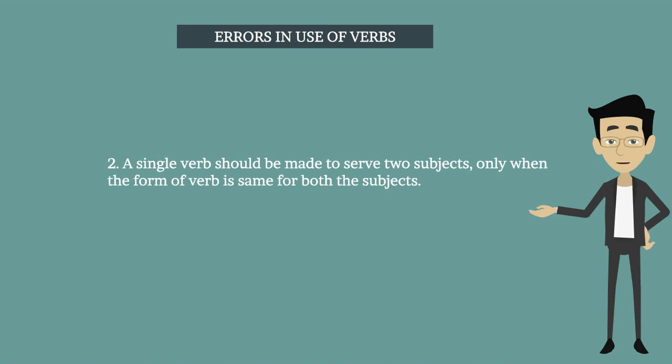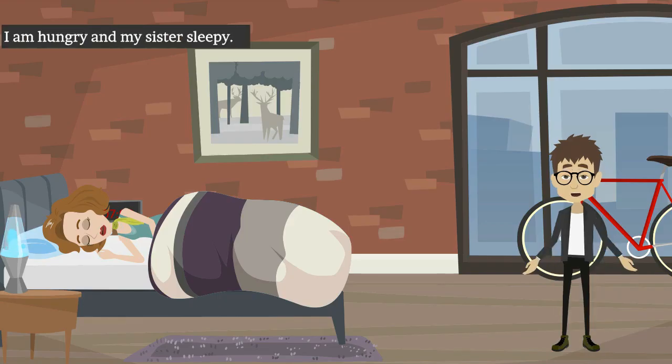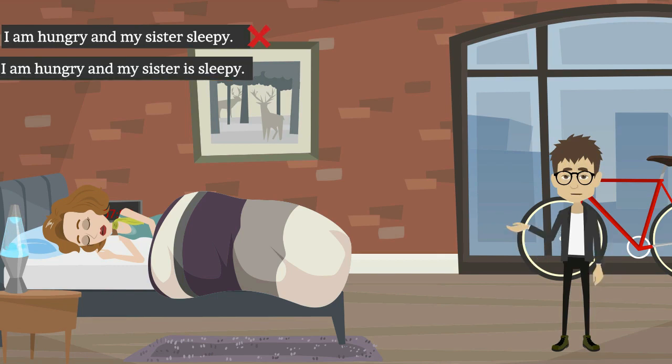A single verb should be made to serve two subjects only when the form of verb is same for both the subjects. Let's see the example. I am hungry and my sister is sleepy. This is incorrect. I am hungry and my sister is sleepy. This is correct. Third one.